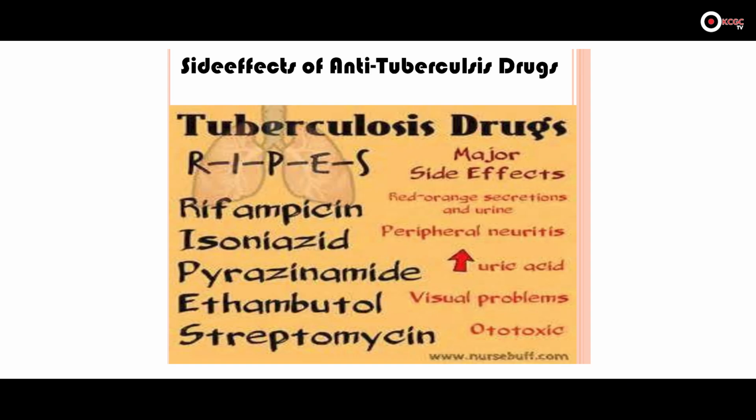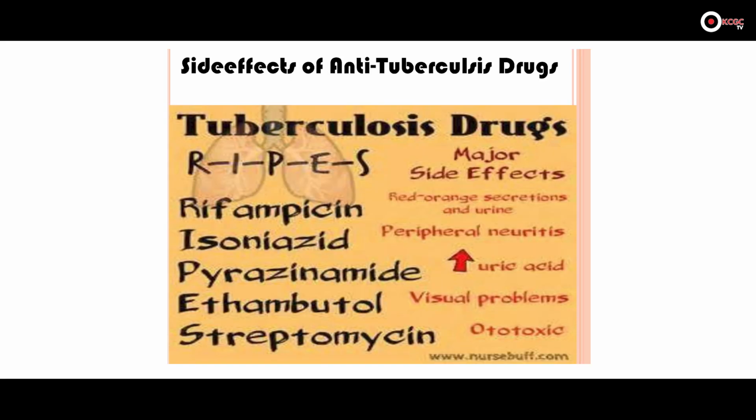Secretion means urine and tears; their tears will also become red and orange. Second one is isoniazid. Isoniazid causes peripheral neuritis, meaning the arm and leg nerves will be damaged. Third one is pyrazinamide. It will increase the uric acid level in our body.